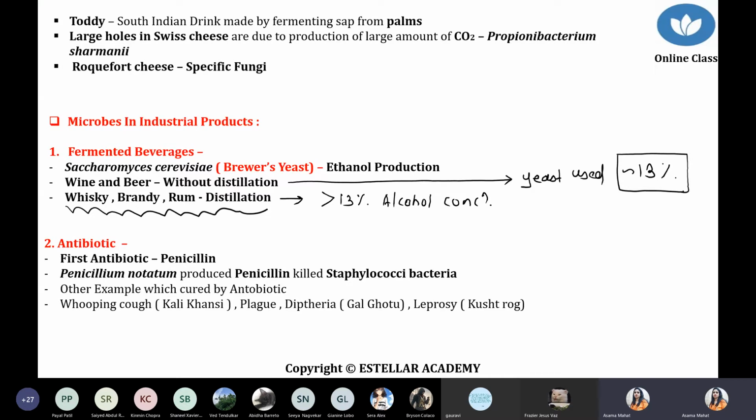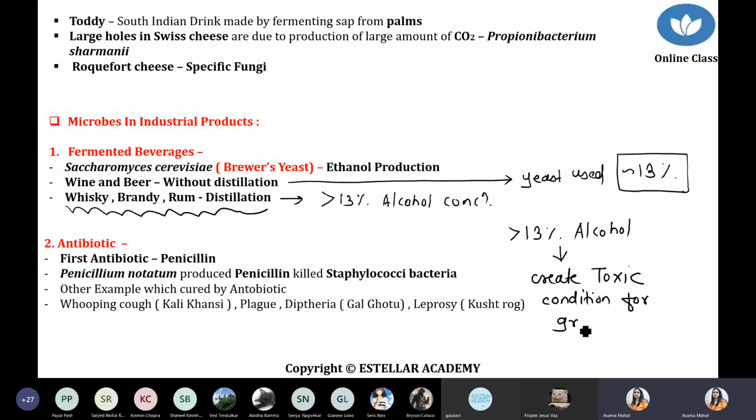Now why 13%? Up to 13%, yeast can easily grow and multiply. But if you increase the alcohol concentration to more than 13%, it creates a toxic condition for the growth of yeast.